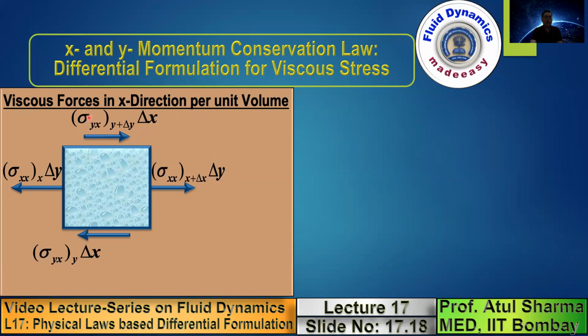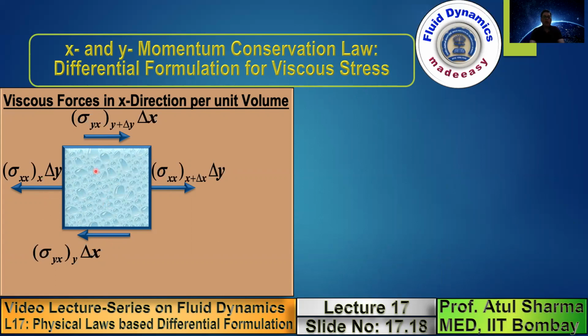Now, when you want to calculate the net viscous force in the positive x direction, this will be given by the arrows that are shown here. For the mass flow rate, the arrows for the positive surface were outward, and for the negative surface, inward. When we show the forces, in the negative surface we show the forces in the negative direction, and in the positive surface we show the forces in the positive direction. That's why the viscous forces on the right and top surfaces, which are positive surfaces, are shown in the positive x direction, whereas on the negative surfaces, that is left and bottom, they are shown in the negative x direction. And the respective stresses are multiplied by the appropriate surface area.